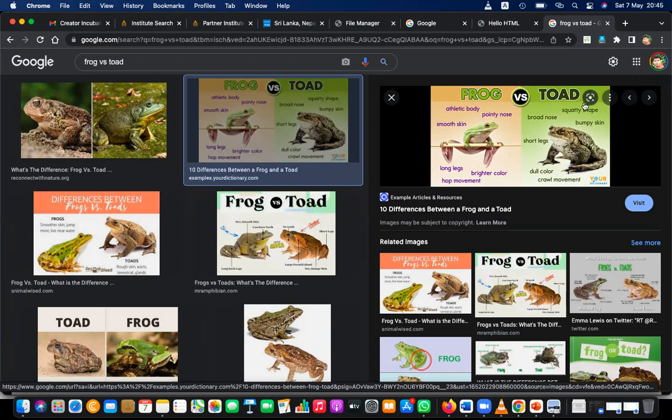But toads, basically they hop. They hop means like small hops, or maybe they walk, right? But frogs, they can move from one place to another place easily. And their skin is also smooth, right? So this is hop movement, but mostly the hop movement here is crawl movement.